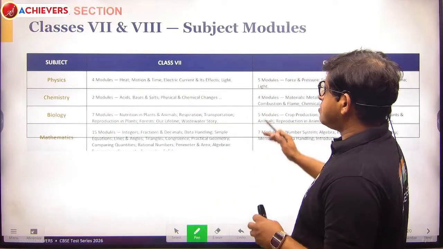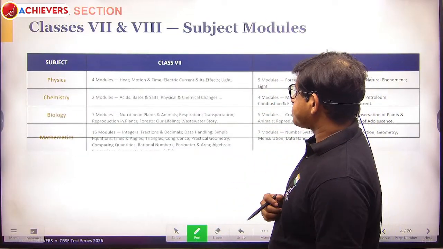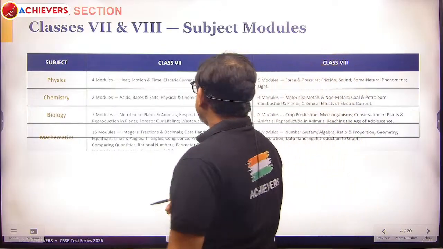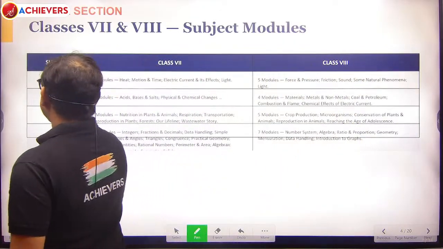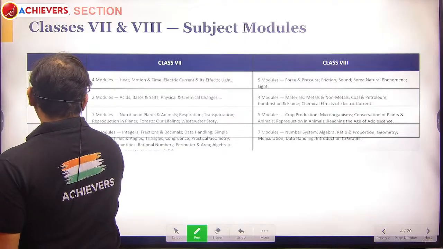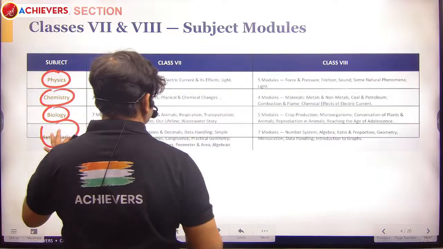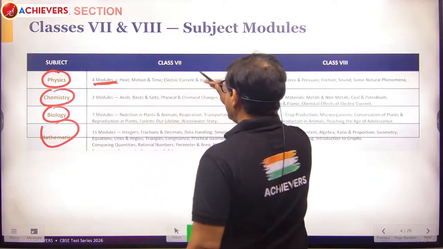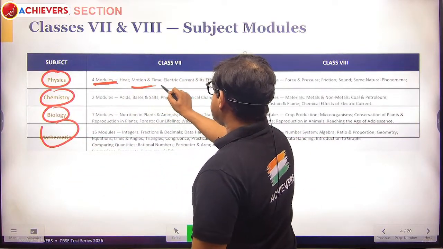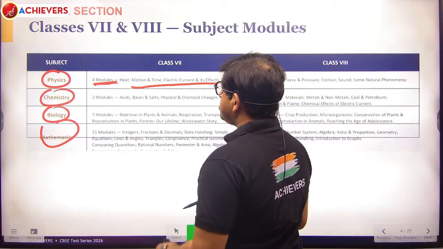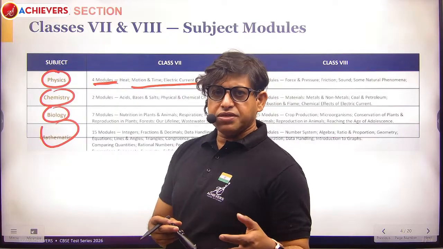So first the junior section, that is 7 and 8. First we are defining the syllabus for PCMB, and how many modules there are. There are 4 modules, for example, for physics in class 7, and the modules are written over here. You can match with your CBSE syllabus.